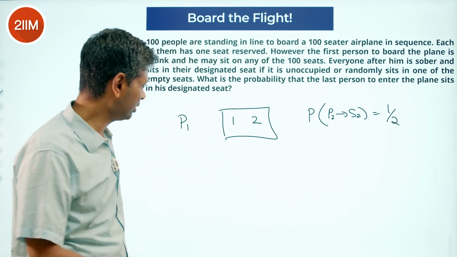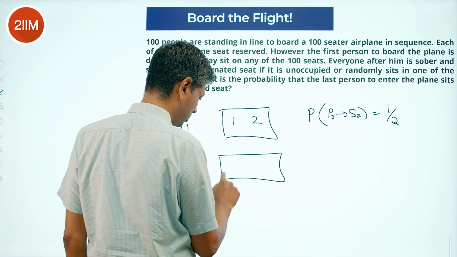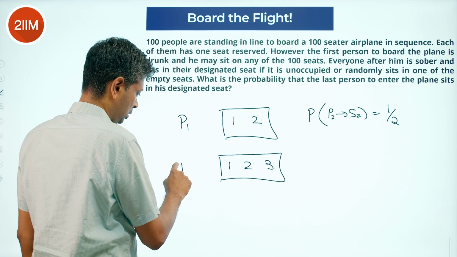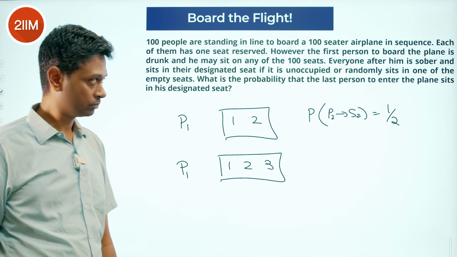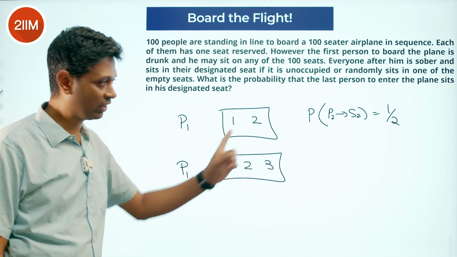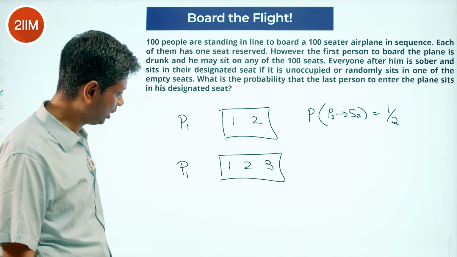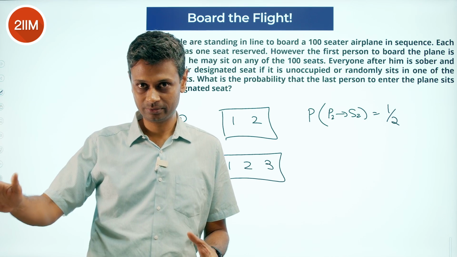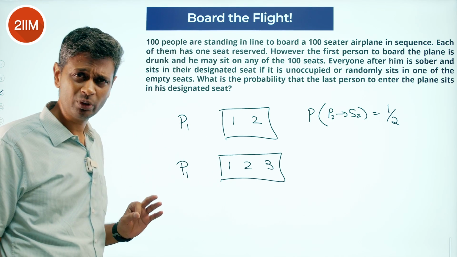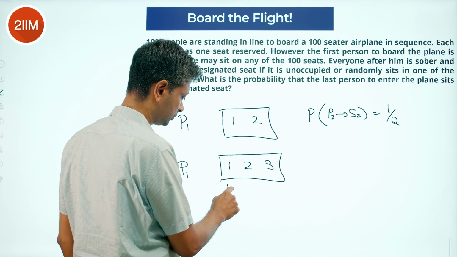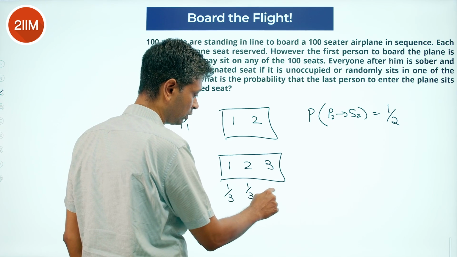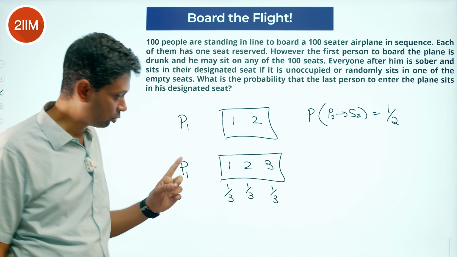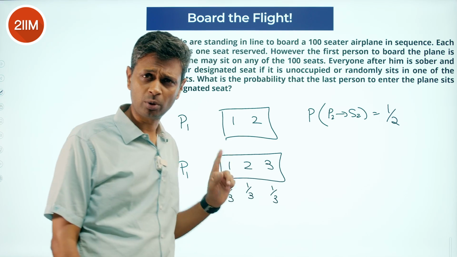Right? I'm going to think about 3 people. Let's go step by step. 1, 2, 3. And so person 1 comes in. There are 3 seats available. I want to think about the probability of the last person getting into his designated seat. Okay. I'm going to start with person 1. Person 1 has equal likelihood of going here, here, or here. 1/3, 1/3, 1/3 probability for each.